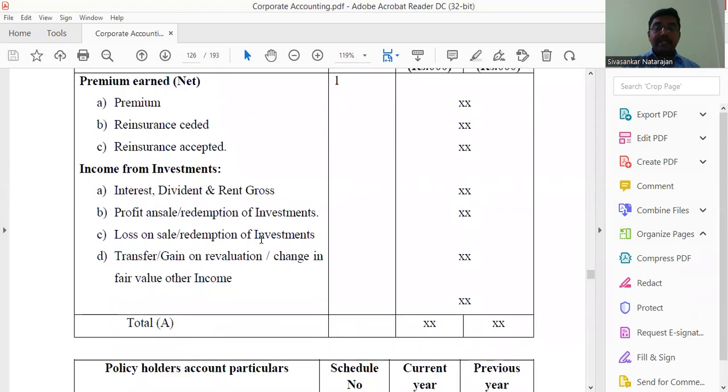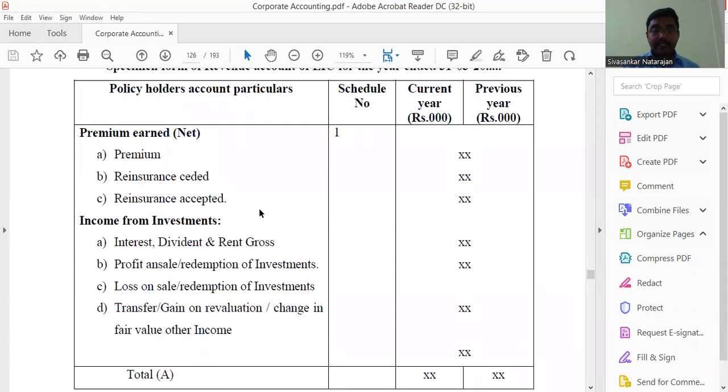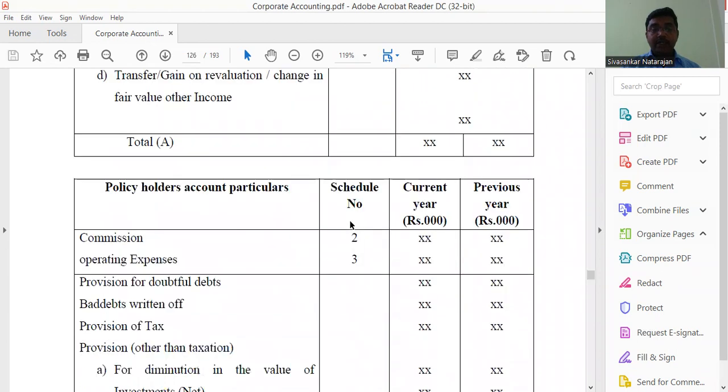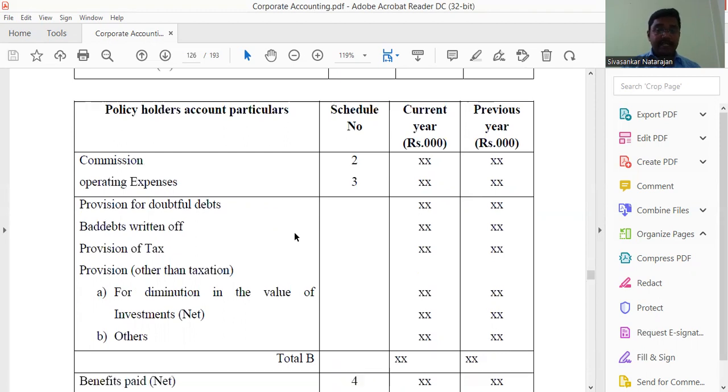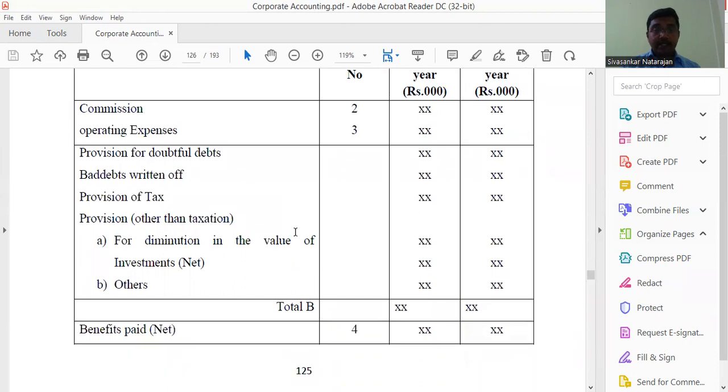Then income from investments: any dividend or profit on sale or redemption of investments, or a loss on sale or redemption of any investments. Transfer gain on revaluation or changes in fair value, everything comes under income from investments. That comes under the premium earned, Schedule 1. Then Schedule 2 is commission and operating expenses. Whatever commission has to be paid by the insurance company comes under the heading of Schedule 2. Operating expenses, for the efficient running of the business, whatever expenses they have to maintain and pay, all come under operating expenses.